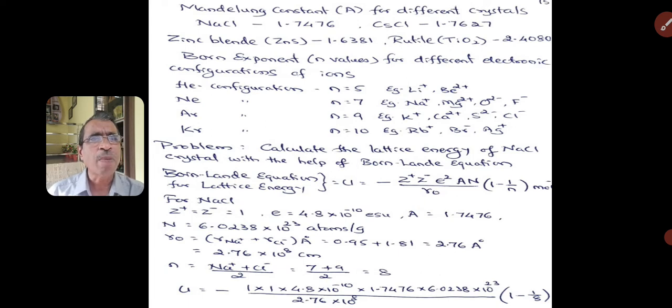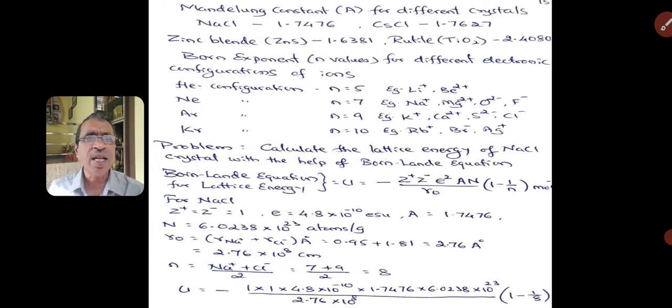There I have given the example. Lithium and beryllium ions, after losing 1 and 2 electrons, attain the electronic configuration of helium. So the N value will be 5 here. In case of sodium ion, magnesium ion, oxide ion and fluoride ion, they attain the configuration of neon. So the value is 7. Based on this, let us take a problem. Students, in the examination, the problems will be asked based on this. Let us take the first problem.